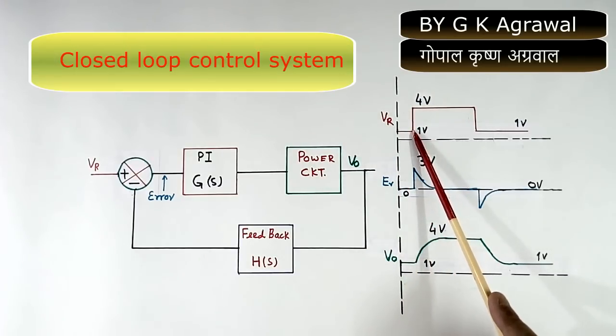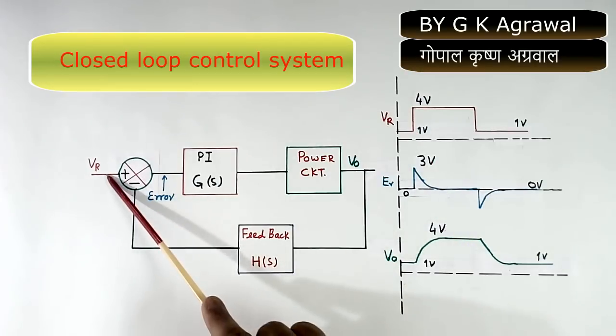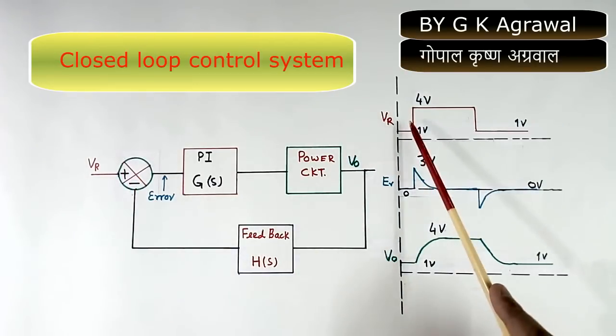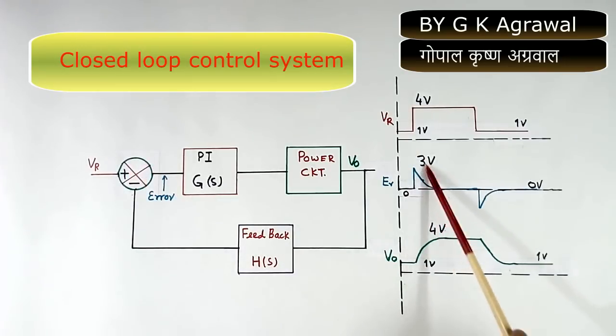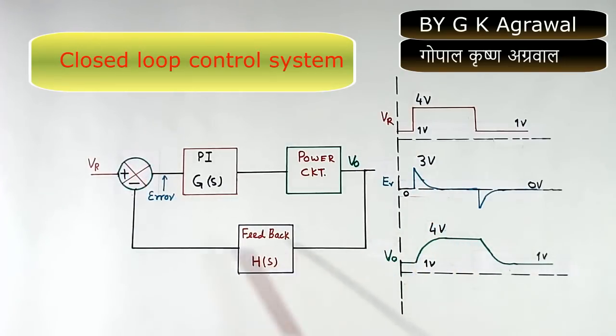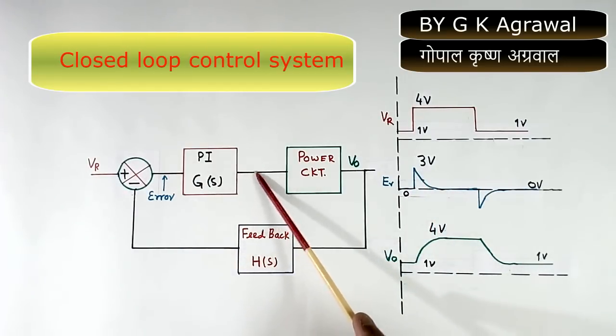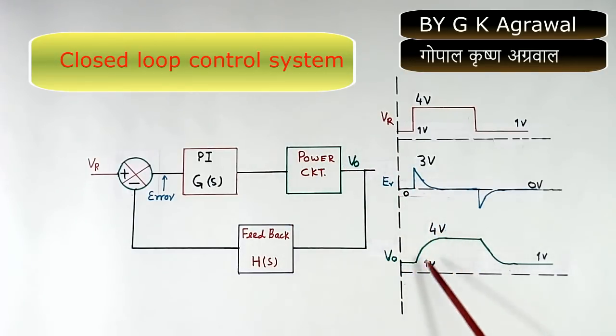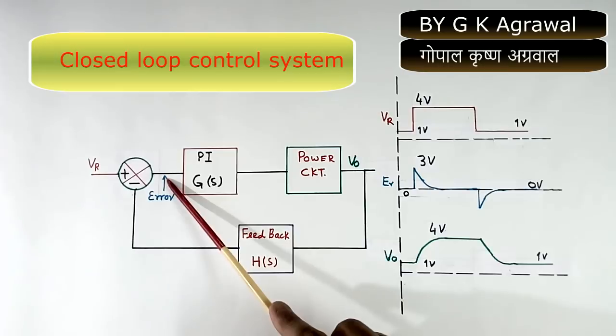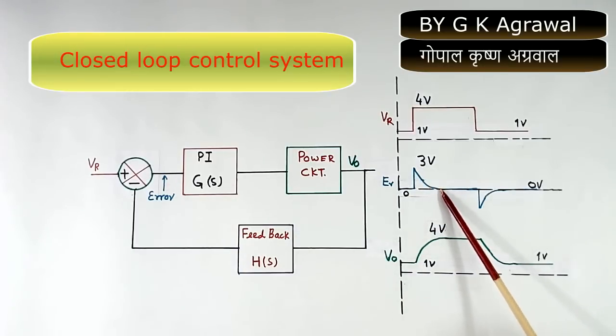Now suppose here we increase this 1 volt to 4 volt. As soon as we make 1 to 4, a 3 volt error will come here. Because this was 1 volt, this is now 4 volt. So 3 volt error will come. Because of plus 3 volt, this output will start increasing. As soon as it increases, the difference will reduce. So error will start reducing.